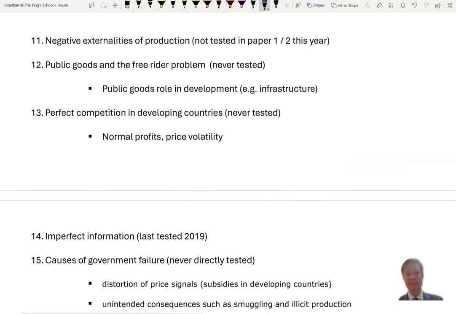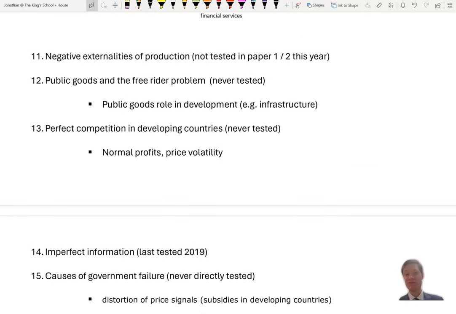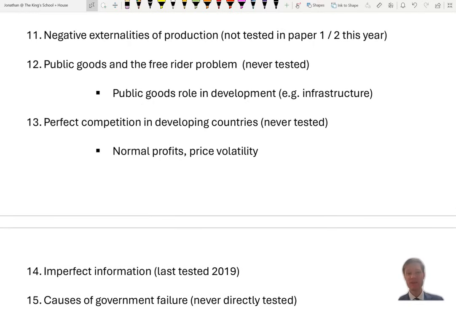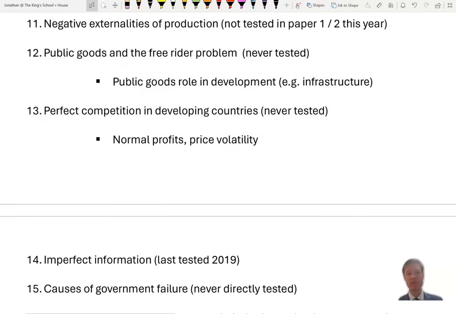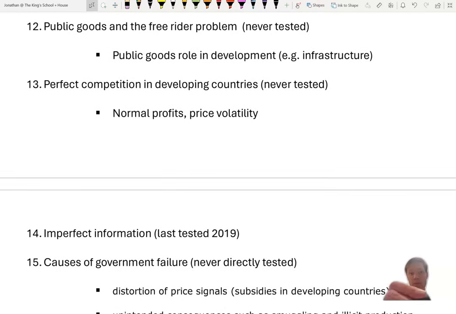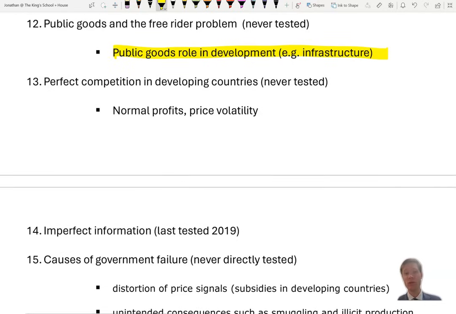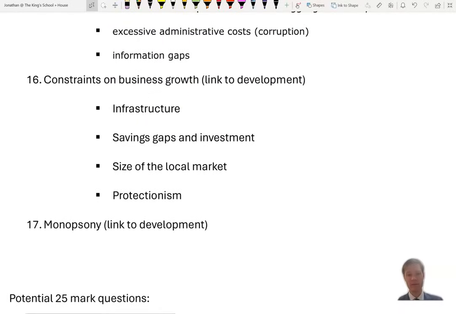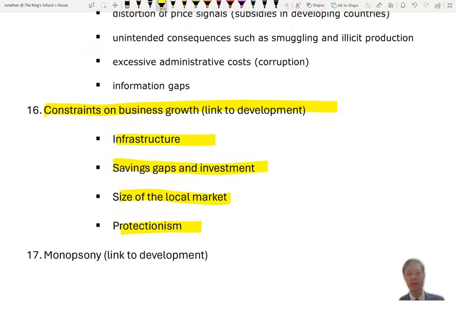Some other ideas: negative externalities of production, possibly relevant to development as well in developing countries, hitting the well-being of local people. Public goods, that's a possibility, as public goods have a role in development. For example, infrastructure, it might be considered to be non-rival and non-excludable, and if it is, then it may not be built, and therefore it may be more difficult for firms to expand. That goes back to a point here: constraints on business growth. That's possible too. Why can't firms in developing countries expand, and all of these issues that they have here?